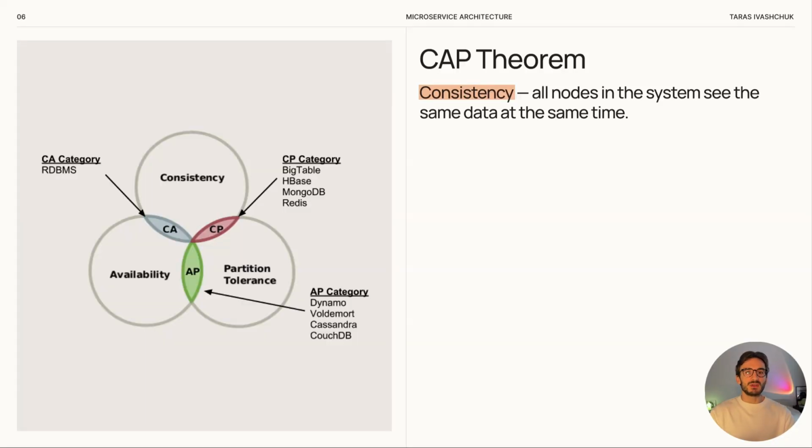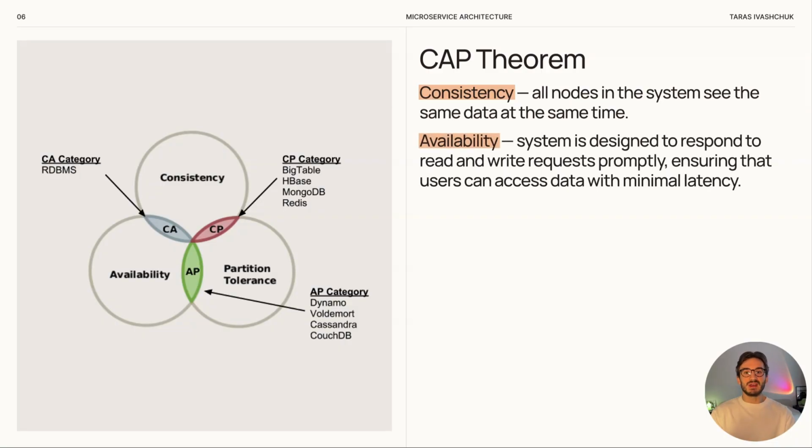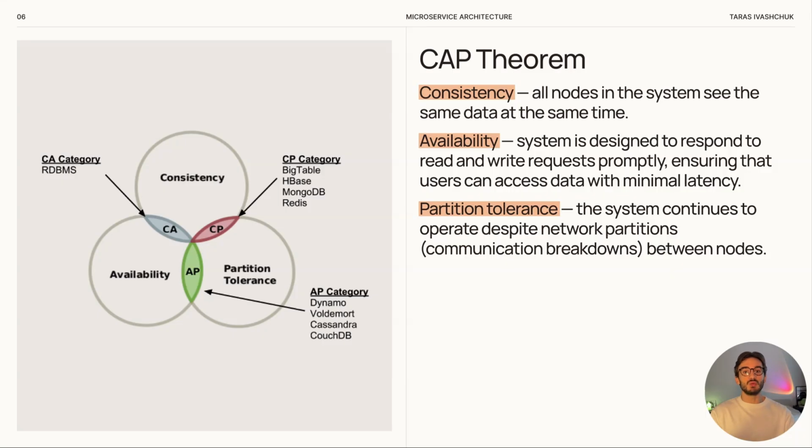Consistency means that all nodes see the same data at the same time. If an operation is done, then every next request will return the newest version. Availability means that every request gets a response, success or error. The system cannot be silent, even if data is not yet synchronized everywhere. Partition tolerance means that the system continues to work even if the network between nodes is broken. In the real world, network failures always happen, so this property is basic for distributed systems. Now, according to the CAP theorem, we can choose only two out of these three.